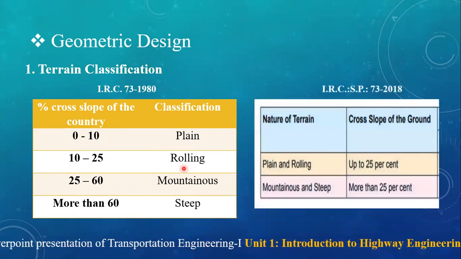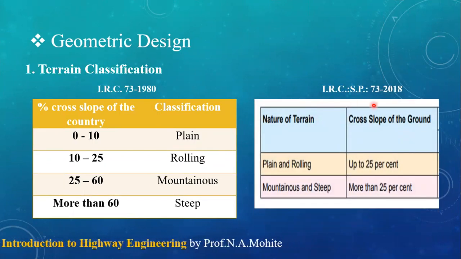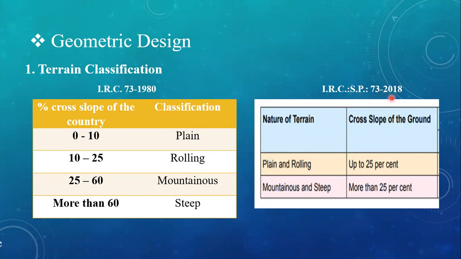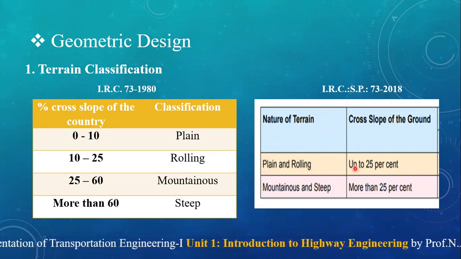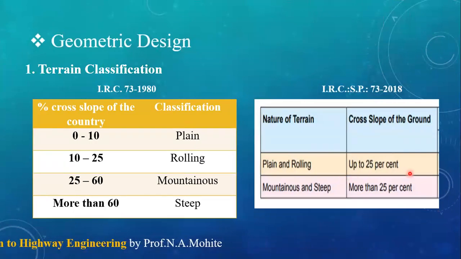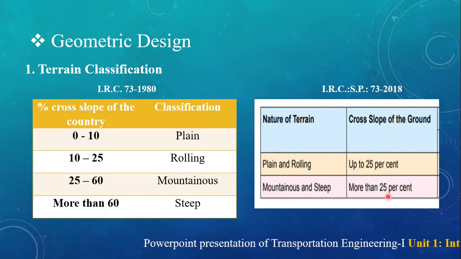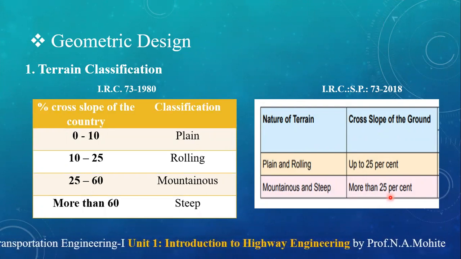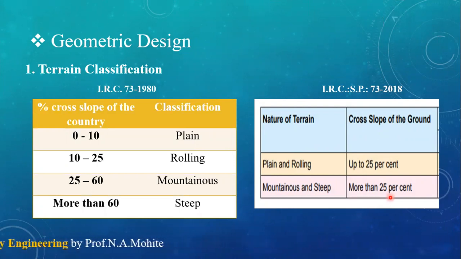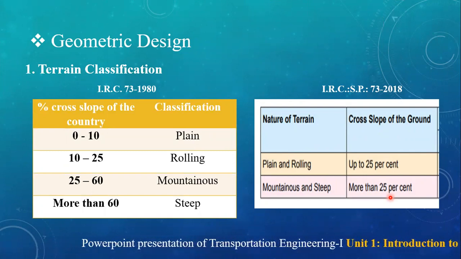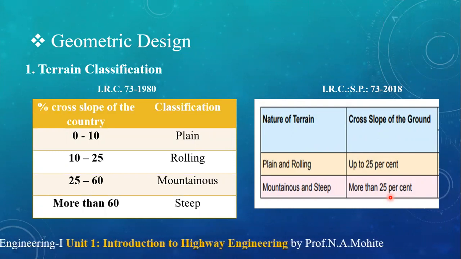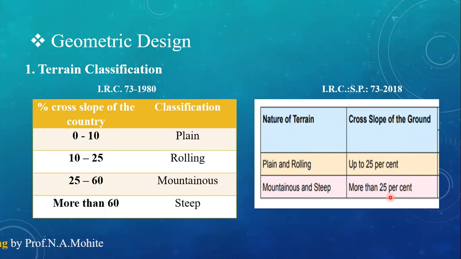But later on, the IRC was modified and a special publication was released in 2018. According to that, if the nature of terrain is plain and rolling, the cross slope of the ground should be up to 25%, and if the nature of terrain is mountainous and steep, it should be more than 25%. So they have directly provided this value. According to the nature of the terrain, the geometric design should be done for economy. If you do not provide it, economy cannot be achieved for the road construction.